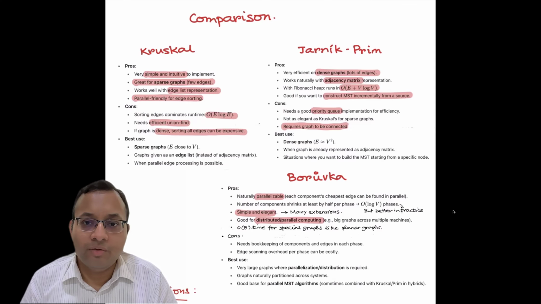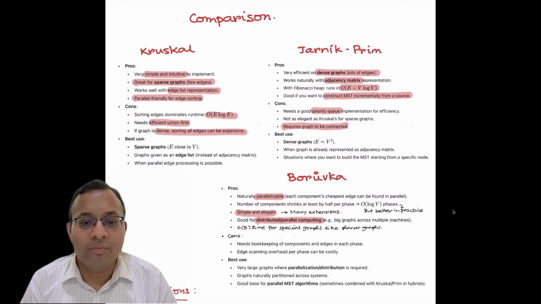It's very good if the graph is dense, and if you want to construct the MST incrementally from a source. The problem is if the graph is sparse, then it is not as elegant as Kruskal. You also need this complicated Fibonacci heap or some other kind of priority queue for implementation. And you need the graph to be connected. Otherwise, you have to run it separately for different components. So the best case is: dense graph, use Jarnik-Prim; sparse graph, use Kruskal.